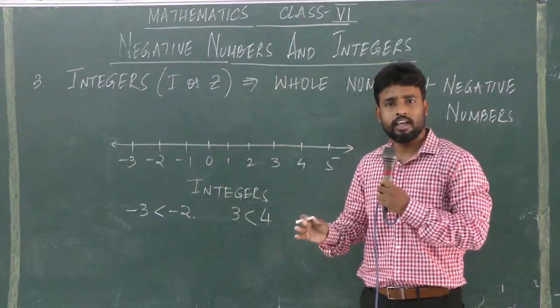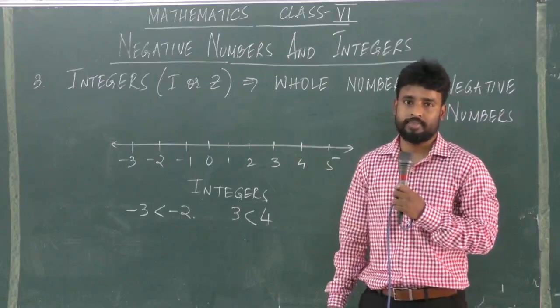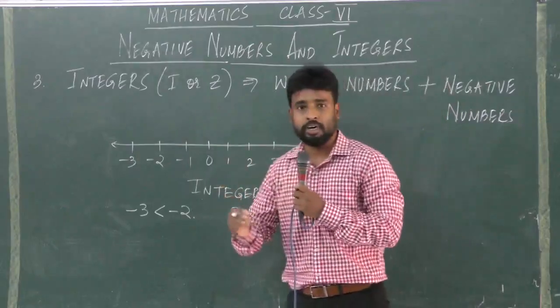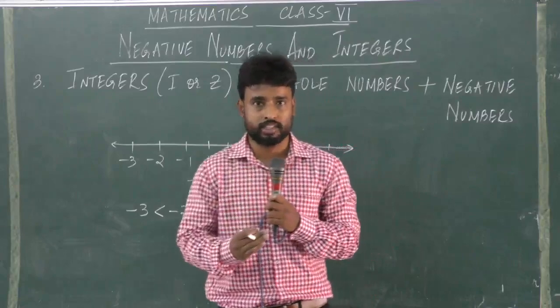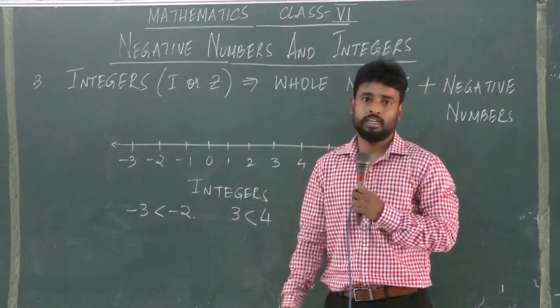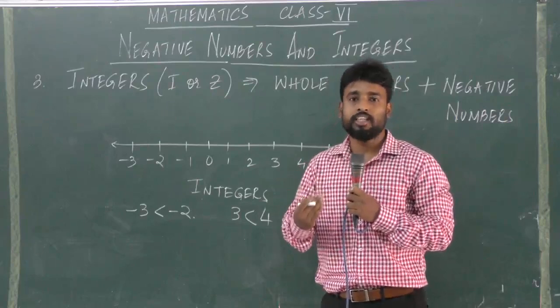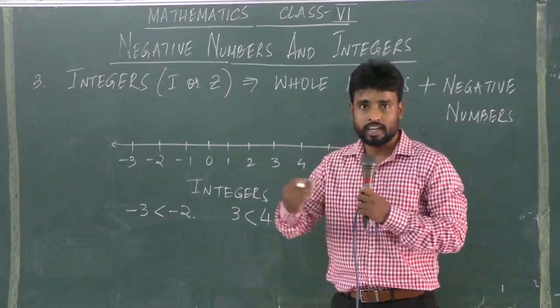Now let us understand the words successor and predecessor. If we add 1 to any number, we get the successor of that number. Similarly, if we subtract 1 from that number, we get the predecessor of that number. So let us understand that.